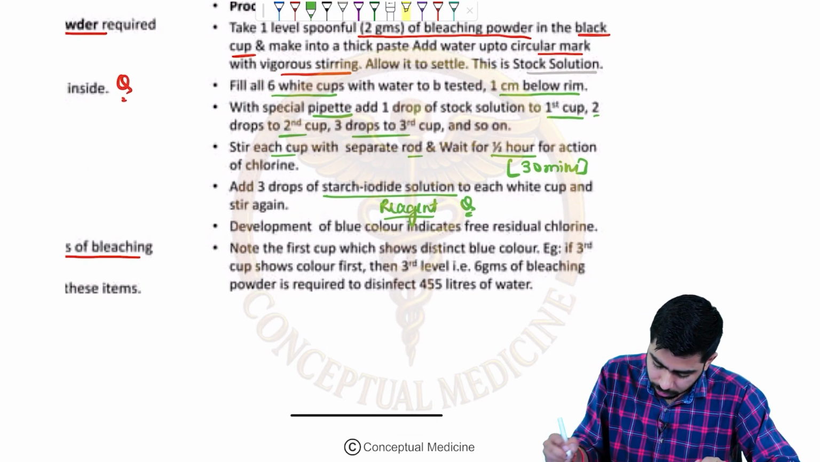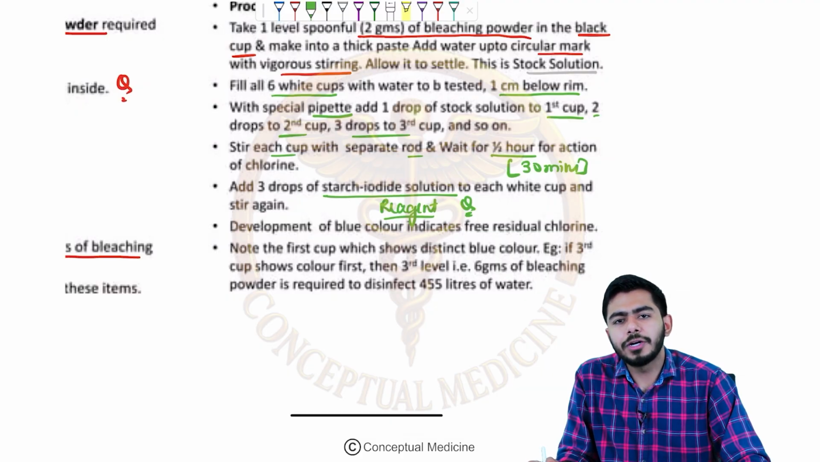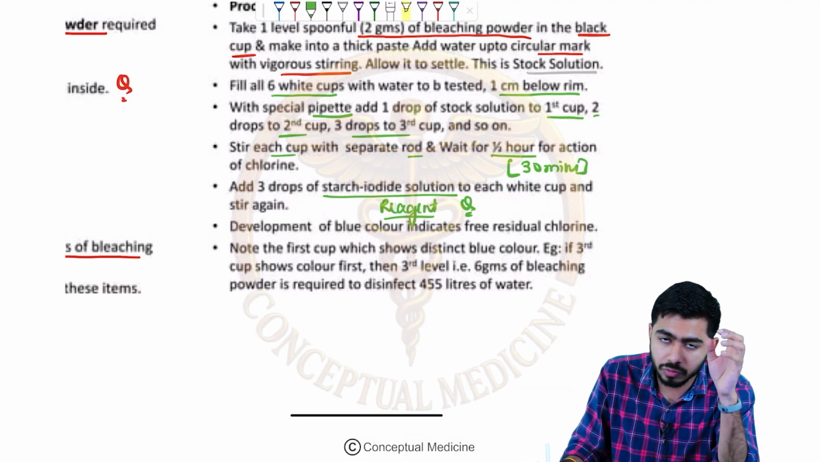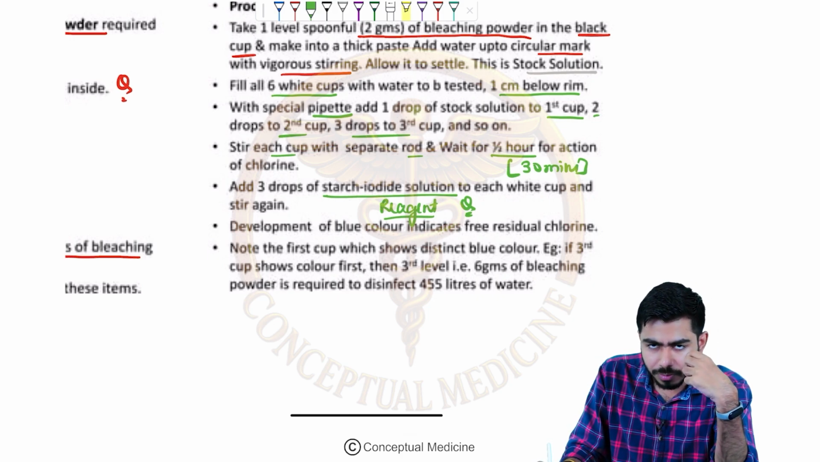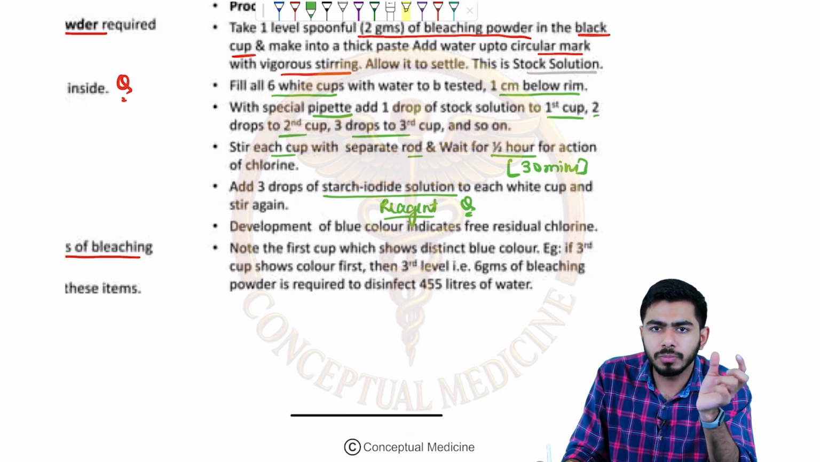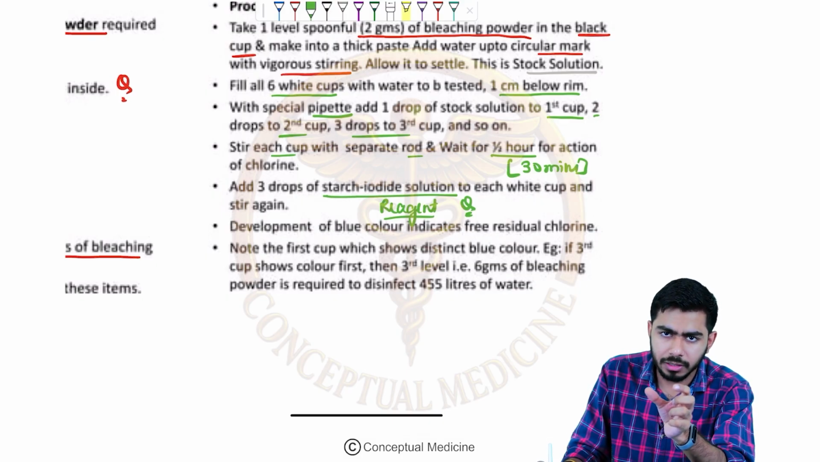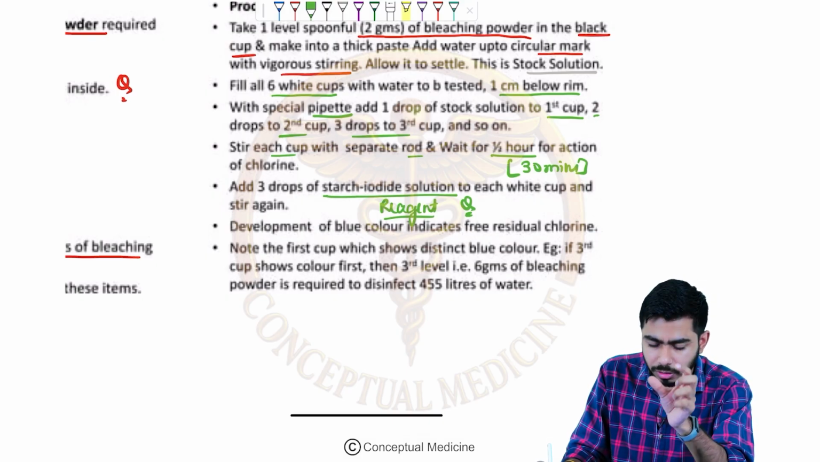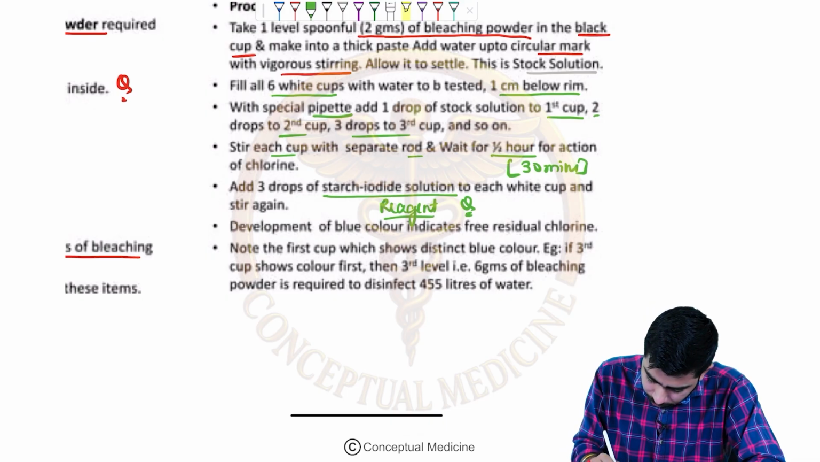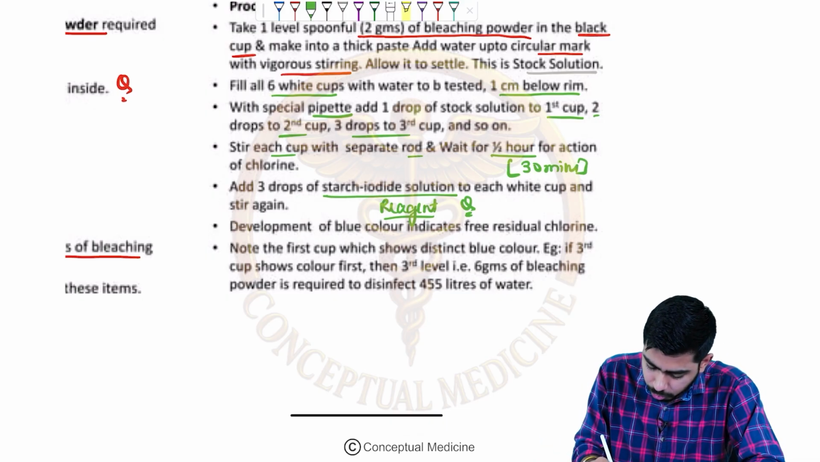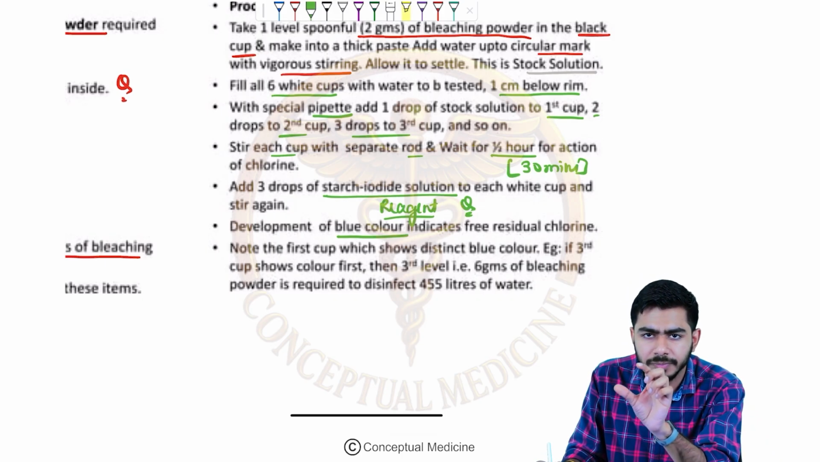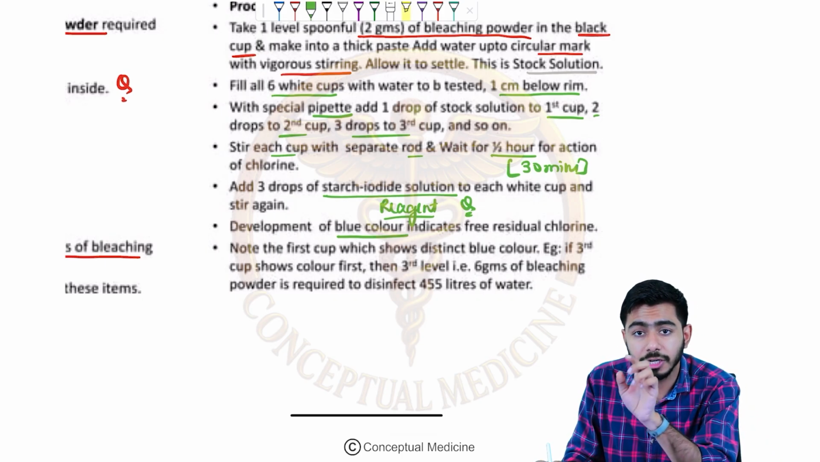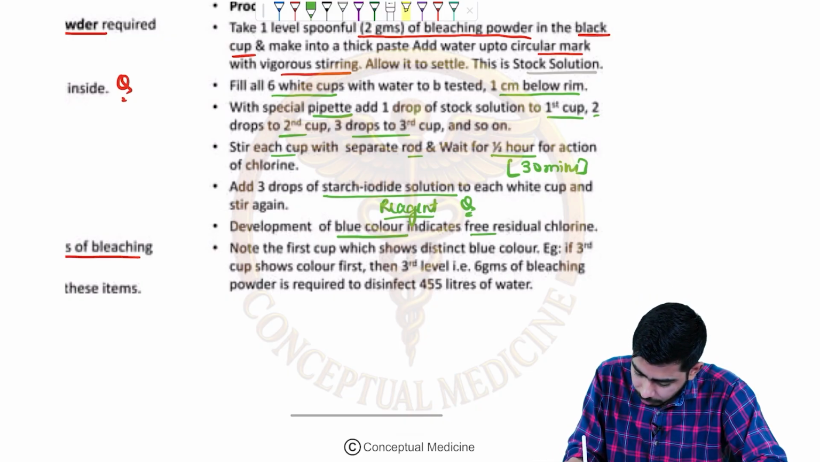And then there is the development of a bluish kind of color, a greenish bluish kind of color right over there. Whichever white container shows you the blue color first will be estimated to have the residual chlorine. This particular cup is having the free residual chlorine.